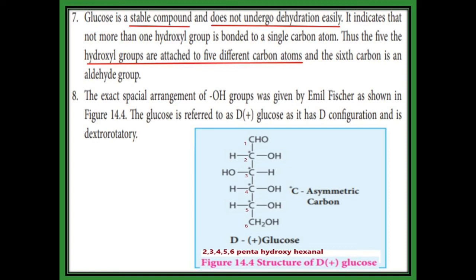Why is it called D plus glucose? It has the D configuration. D configuration means the bottom chiral carbon has the OH group on the right hand side, and it rotates plane polarized light in the clockwise direction, so it is dextrorotatory.